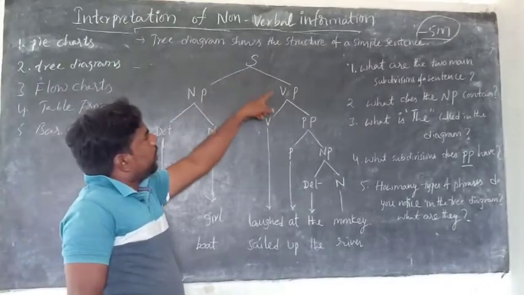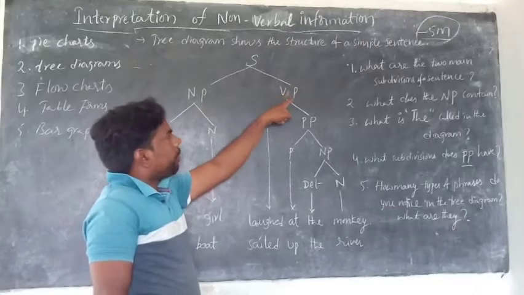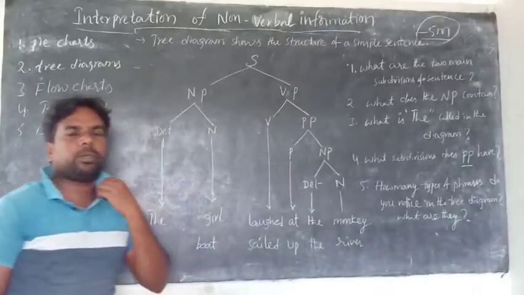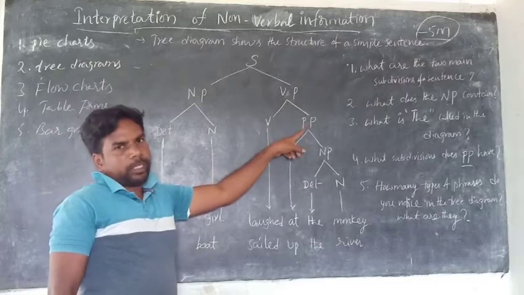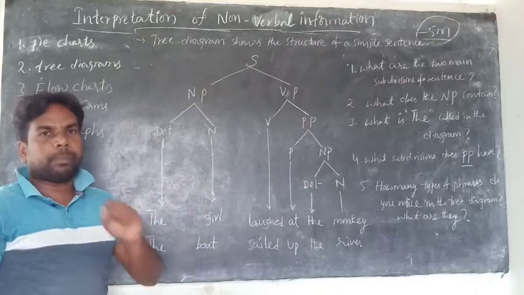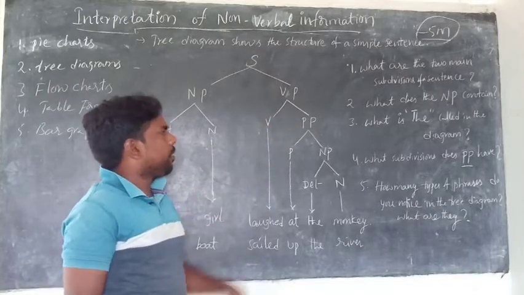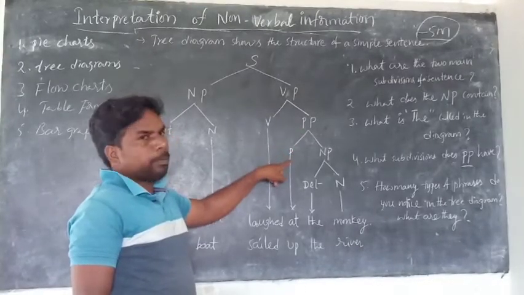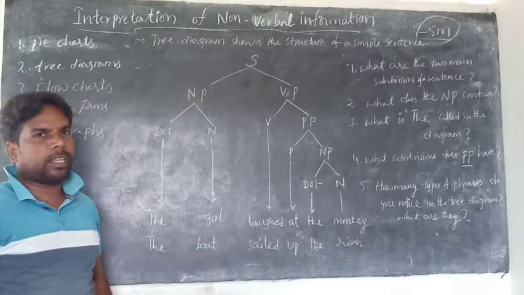Another part of the sentence is the verb phrase. The verb phrase is divided into two, the verb and the prepositional phrase. PP means prepositional phrase. Here the prepositional phrase is divided into two, the preposition and the noun phrase. Is it clear?